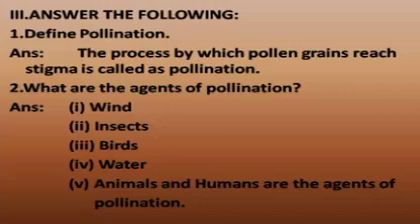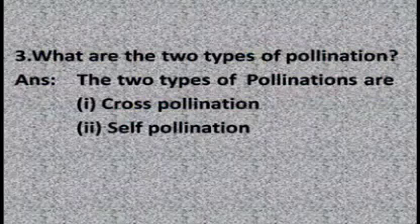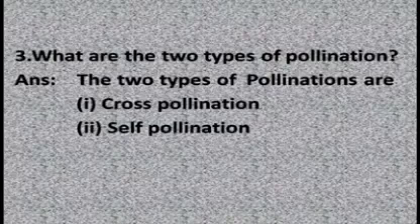Answer, wind, insects, birds, water, animals and humans are the agents of pollination. Third question, what are the two types of pollination? Answer, the two types of pollination are first one cross-pollination, second one self-pollination.